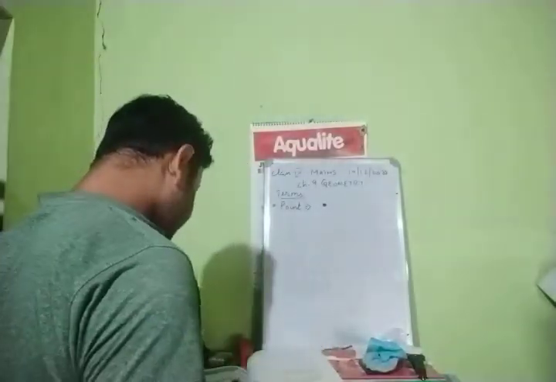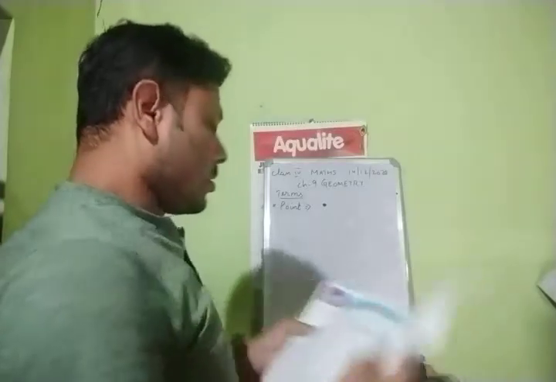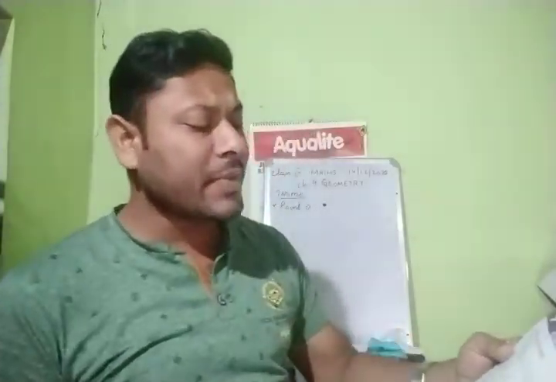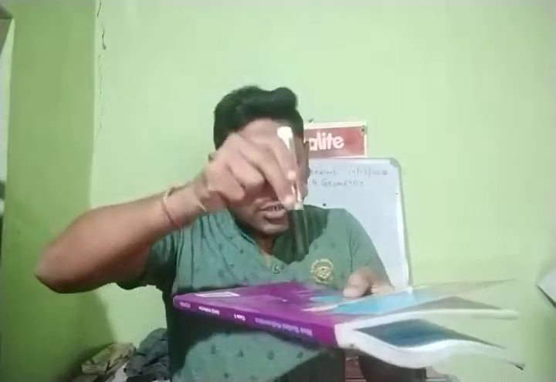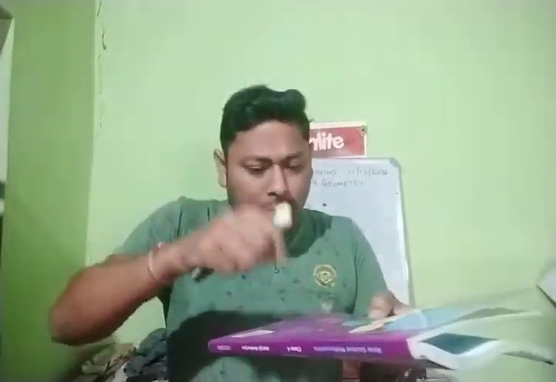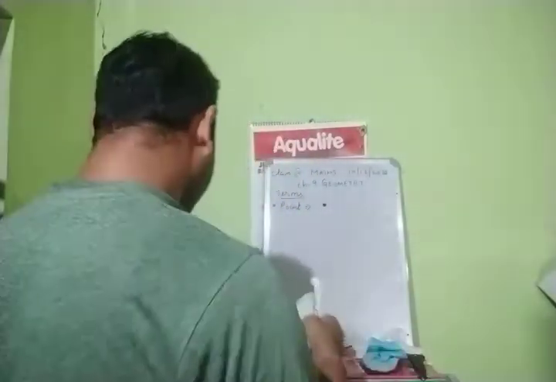Next, sharpen a pencil and press its tip on the surface of a paper. When the tip is lifted, it leaves a small dot on the paper. This dot is known as a point. Point means you take a pen or a pencil, tip it on your paper and leave it. Whatever is left there is known as your point. Understood, children? Done.